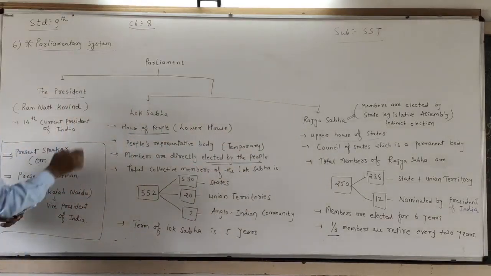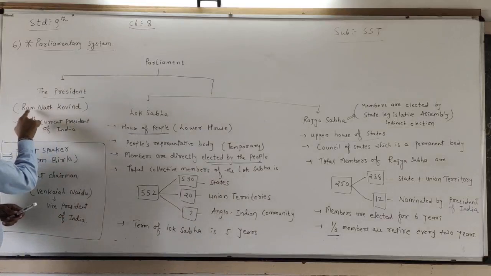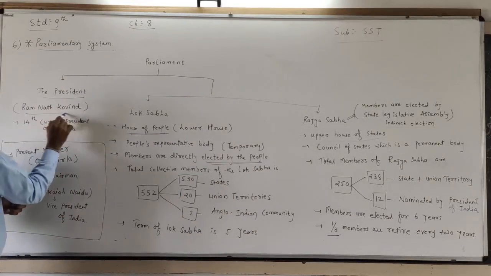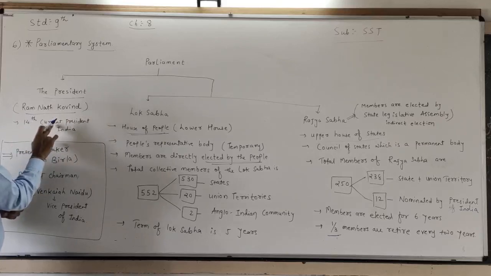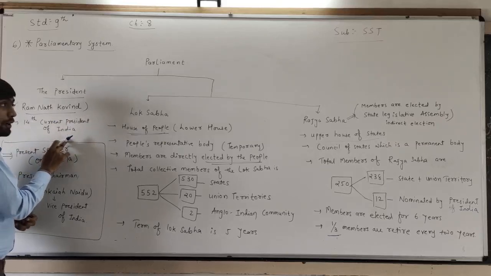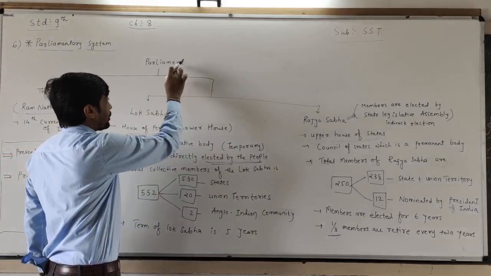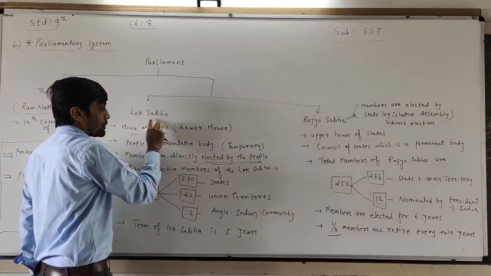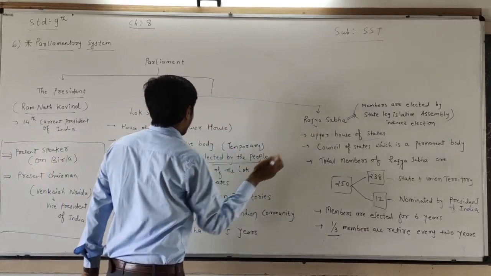First, the president. The present president of India is Ramnath Kovind, and he is the 14th president of India. Now, we have to study the parliamentary system in detail in two parts: one is the Lok Sabha and the second one is the Rajya Sabha.